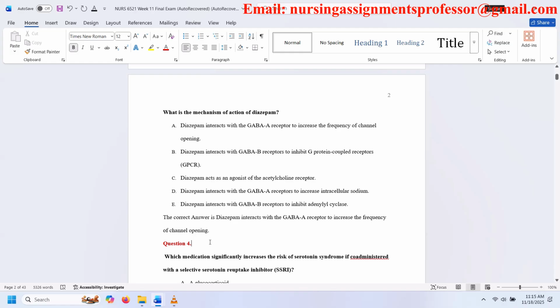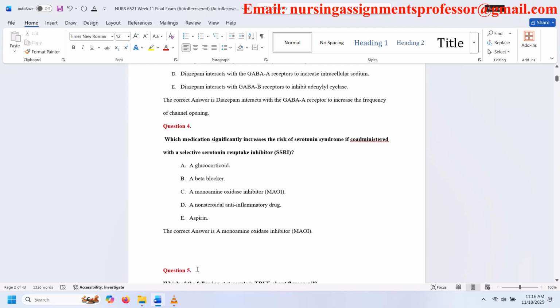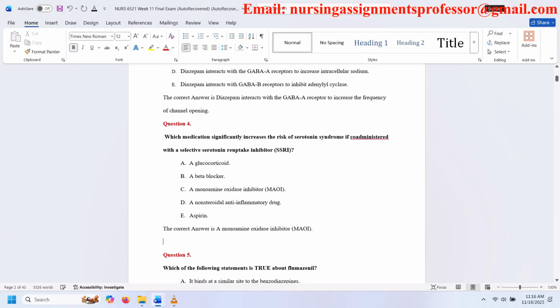Question 4. Which medication significantly increases the risk of serotonin syndrome if co-administered with a selective serotonin reuptake inhibitor? A. A glucocorticoid. B. A beta blocker. C. A monoamine oxidase inhibitor. D. A nonsteroidal anti-inflammatory drug. E. Aspirin. The correct answer is a monoamine oxidase inhibitor.